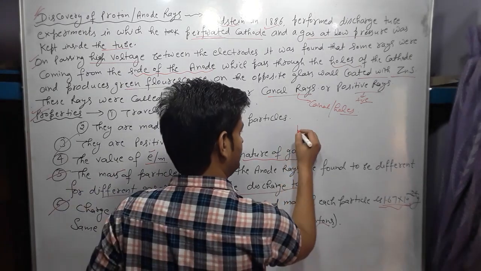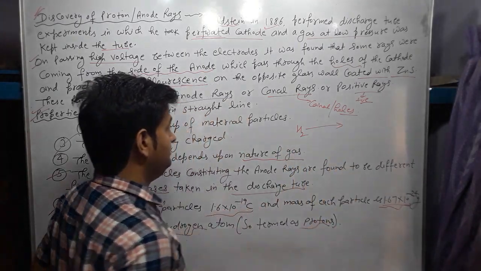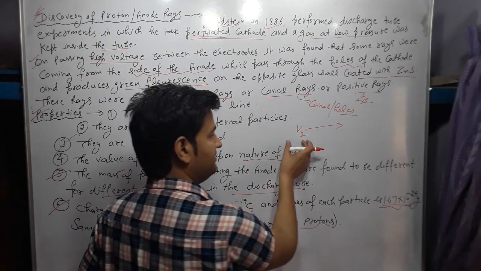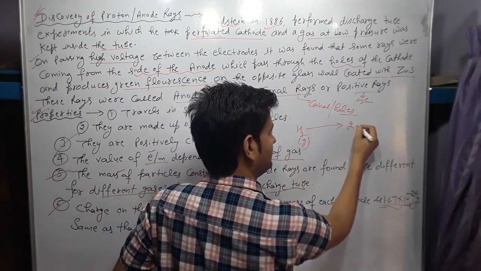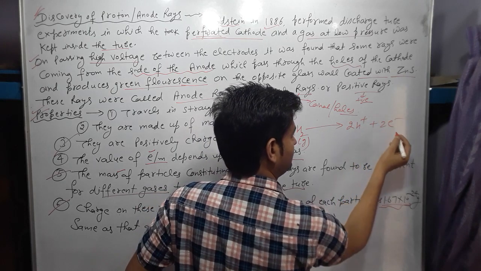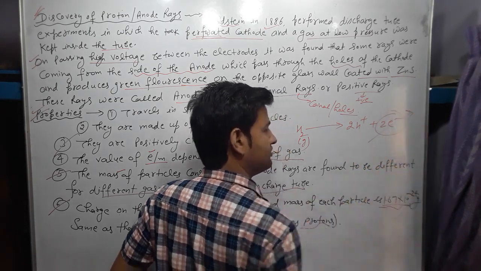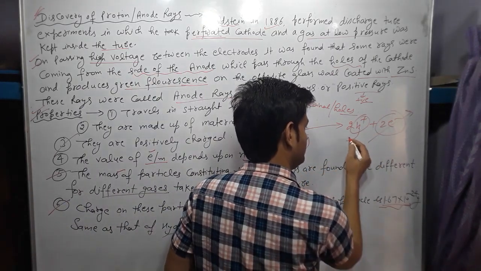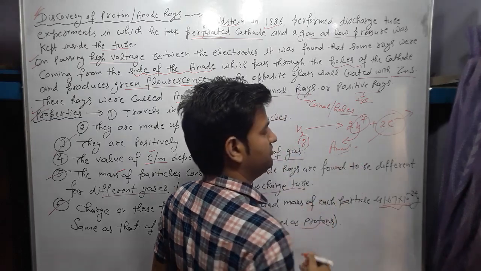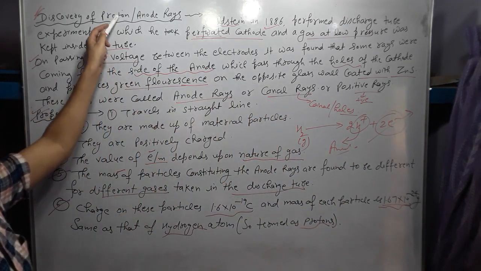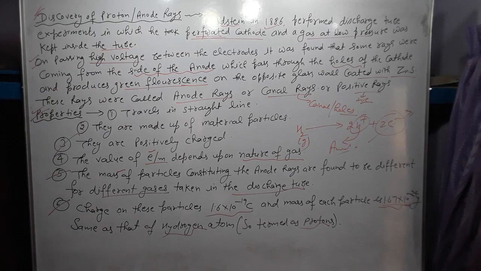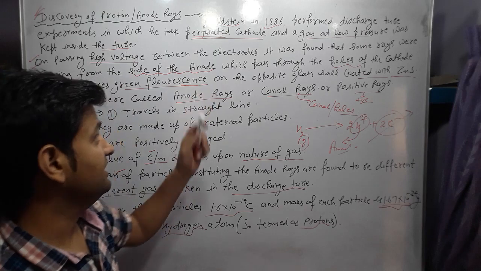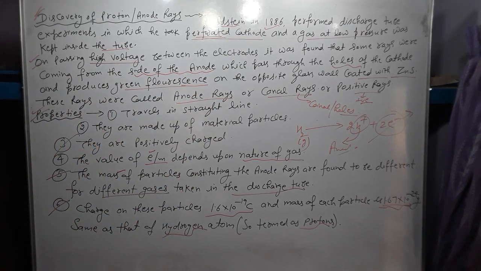Let's take hydrogen, H2. On passing high voltage, this gas undergoes ionization, as shown here. These electrons are used in the production of the cathode rays, and these H+ ions produce the anode rays, which are positively charged. So we find the discovery of the proton, or anode rays, from the discharge tube experiment performed by Goldstein in 1886.